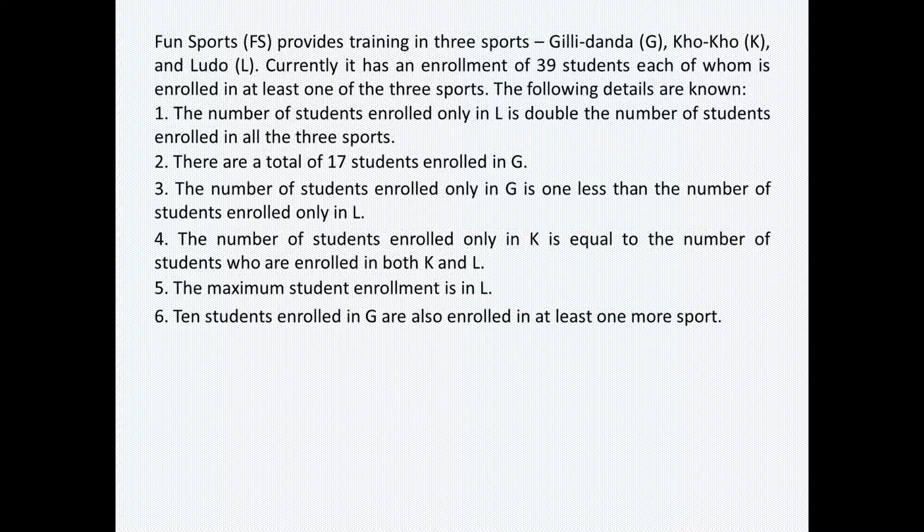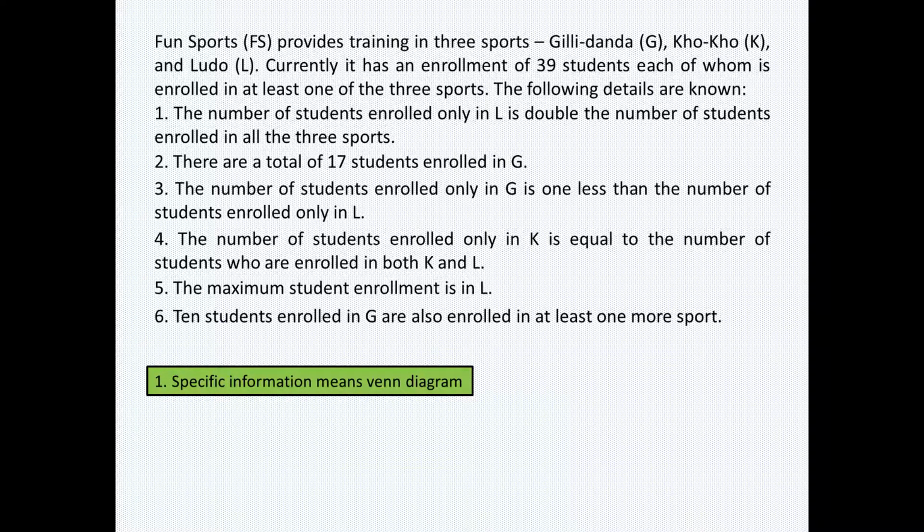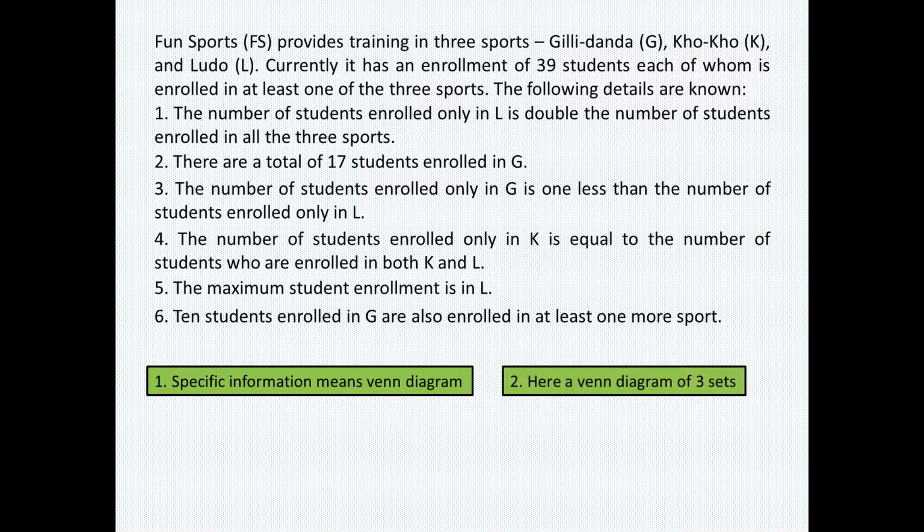We have already discussed in the last set as well that whenever there is specific information, you always make Venn diagrams. Otherwise, when the information is not that specific and it is talking about 2 sets or 3 sets straight away, in those cases we use the token approaches. Also, because there are only 3 sets, we have to make a Venn diagram of 3 only here. Now the next important part is, it says that the number of students enrolled only in L is double the number of students enrolled in all the 3 sports. There is the next information, a total of 17 students are there.